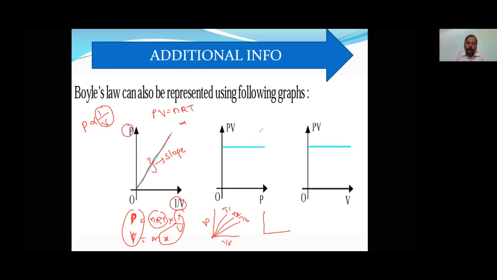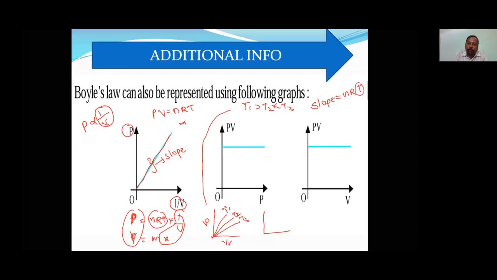Here what should we write? The question is, what should we write? For this graph I am asking, T1, T2 and T3, greater than, less than, like that you have to answer. Okay, fully now. Actually here see, slope and temperature are both directly proportional. Here slope is what? Slope is equal to nRT.